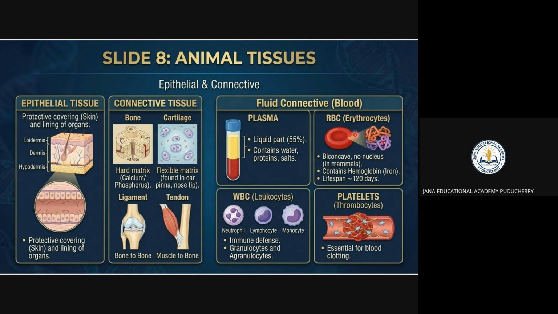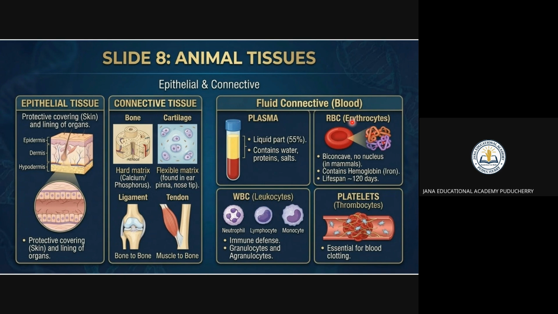RBC is also called erythrocytes, WBC is leukocytes, and platelets are thrombocytes. In mammals, RBC has no nucleus and is biconcave.